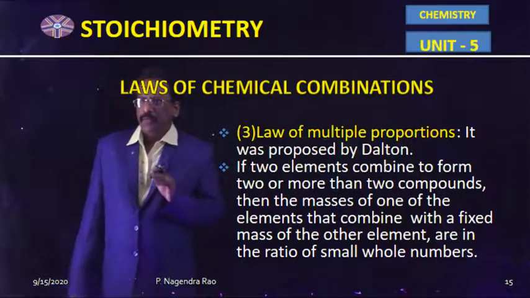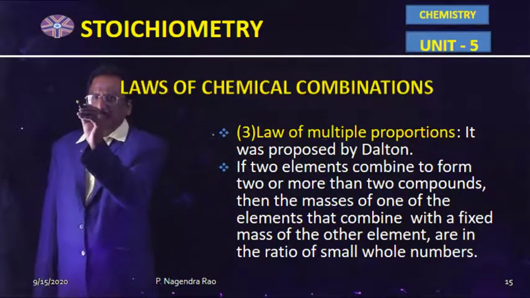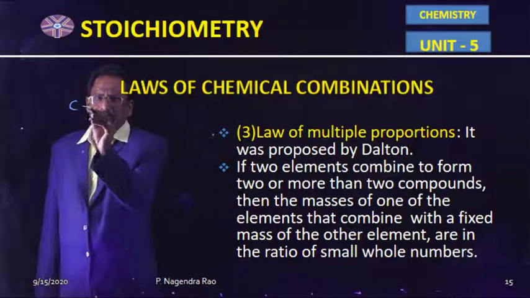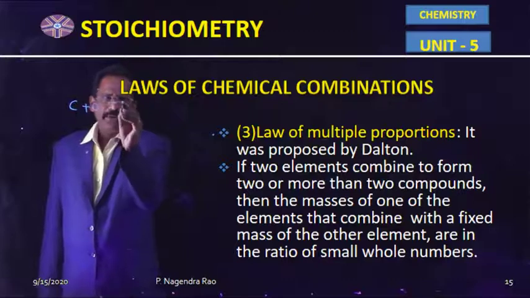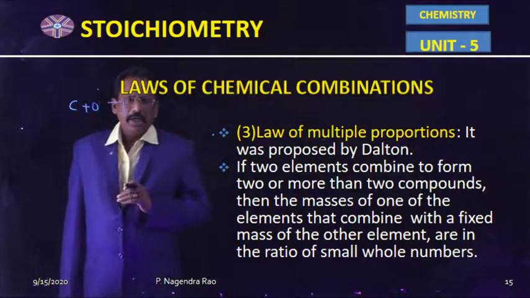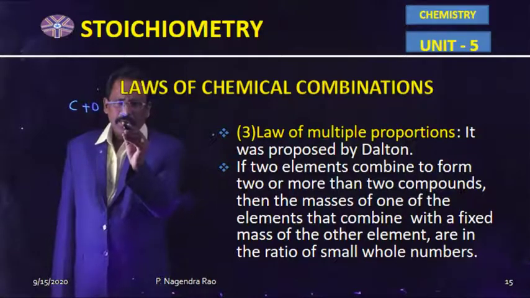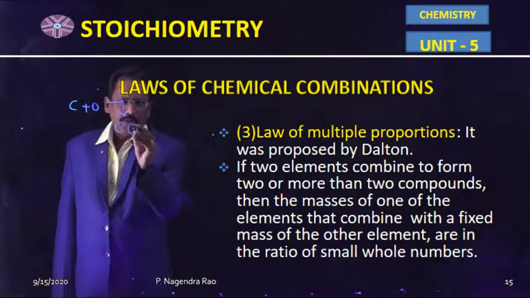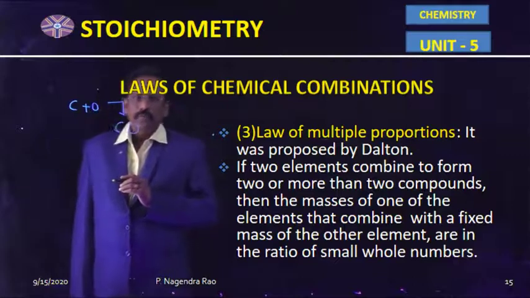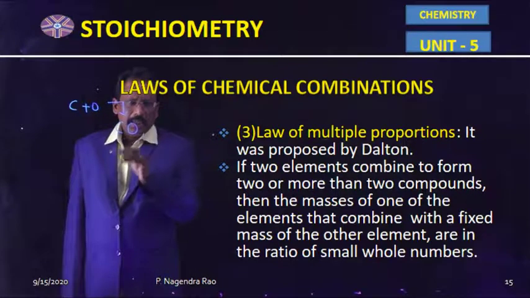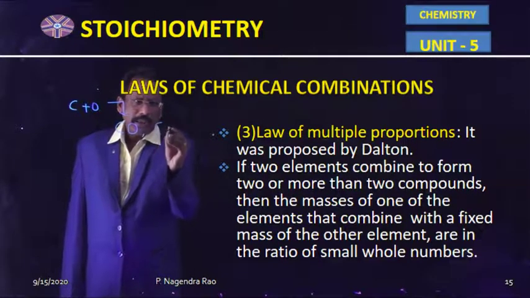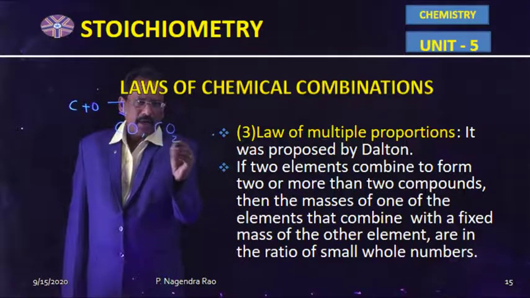For example, when carbon and oxygen combine together, one of the gases produced is carbon monoxide, CO, and the other gas produced is carbon dioxide.